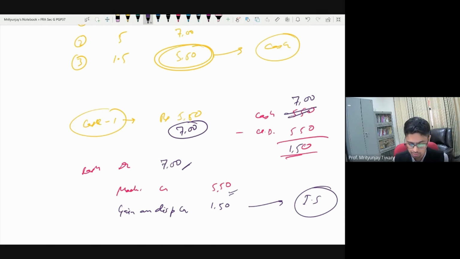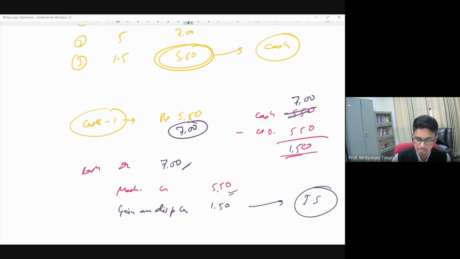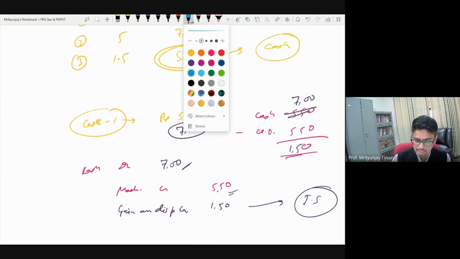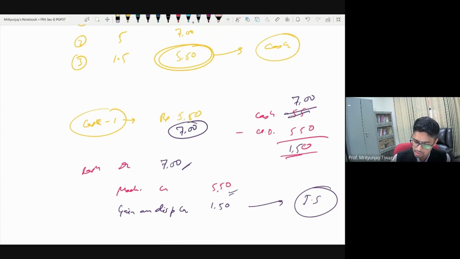Now you would have understood the last part by now. Case 3, how things would change if you have a loss. Let us say instead of 5.5 or 7 lakh, you got only 1 lakh in cash for discarding the asset. In that situation, how would things happen? Now you have a loss of 4,50,000. So this journal entry will change in this manner. Notice the machinery credit didn't change in any of the situations. Cash debit is changing.